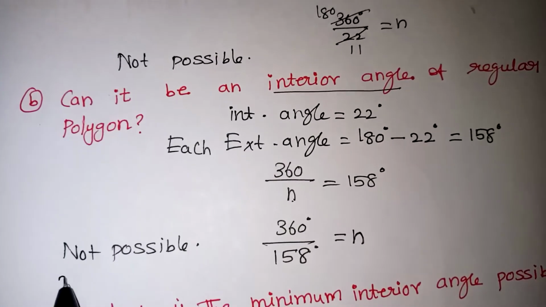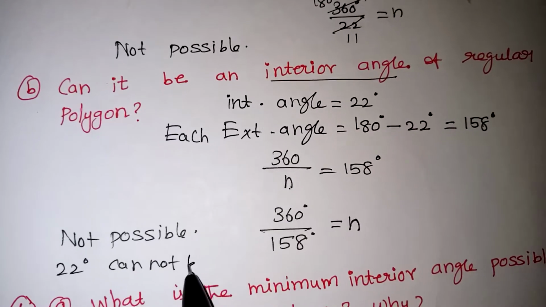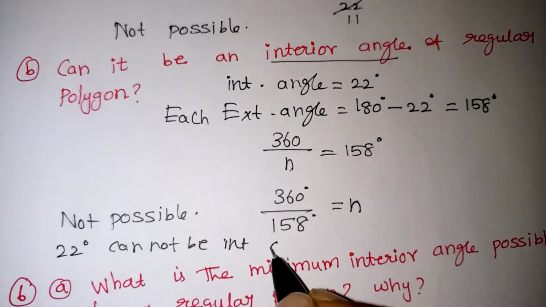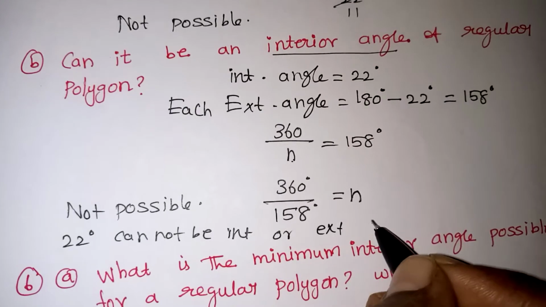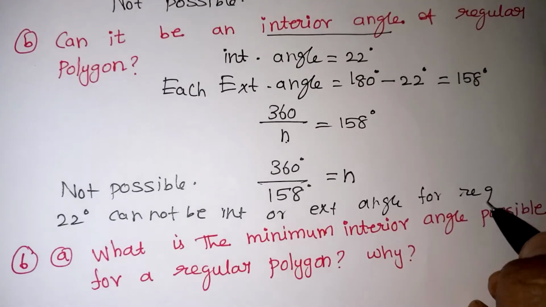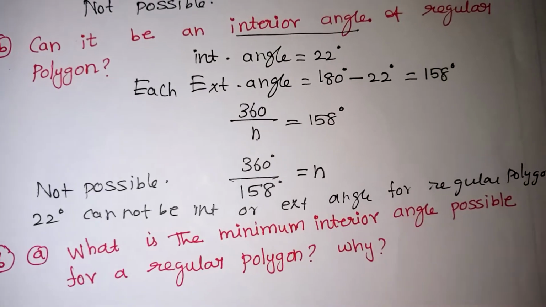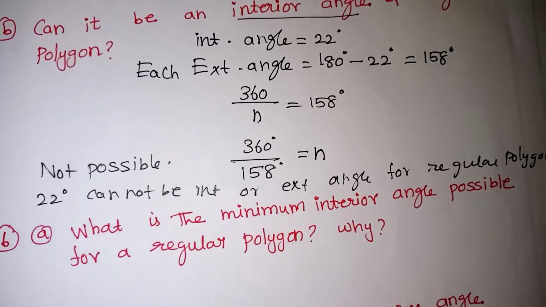Not possible. 22 degrees cannot be an interior or exterior angle for any regular polygon. That is your final answer. Very easy. We'll move on to the next problem now.